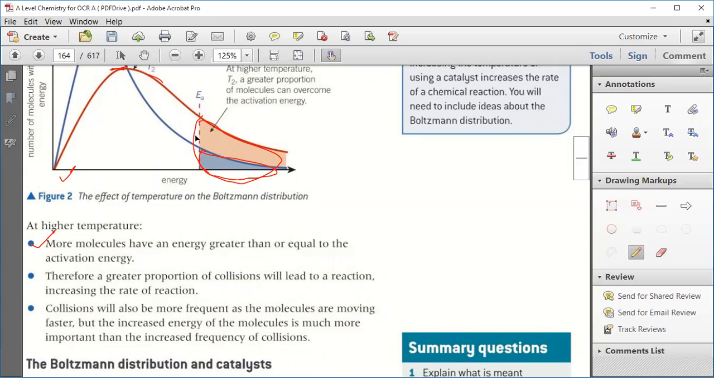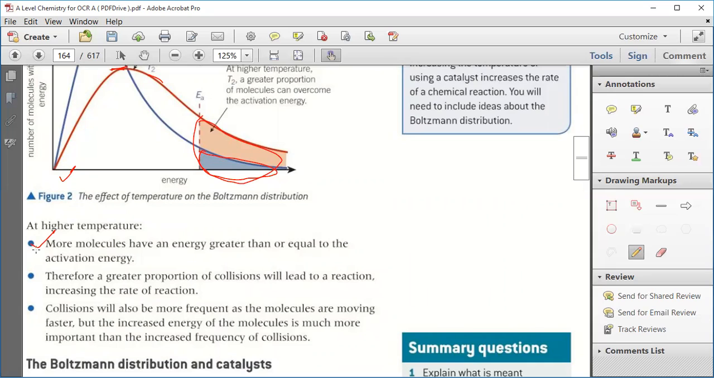You can clearly see this area has increased. It means at high temperature, more particles have a greater amount of energy, that is, more than the activation energy. Therefore, there is a greater probability of collisions which lead to the reaction, increasing the rate of reaction.